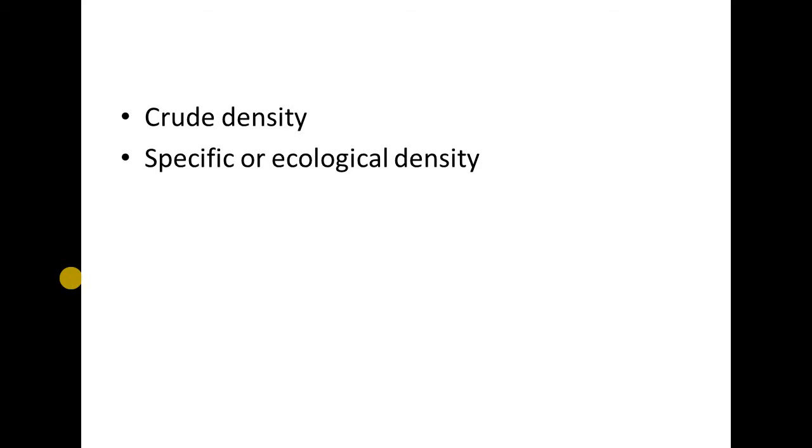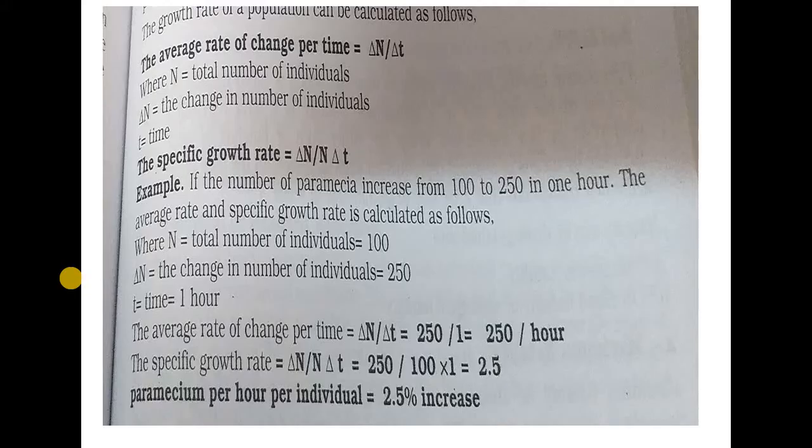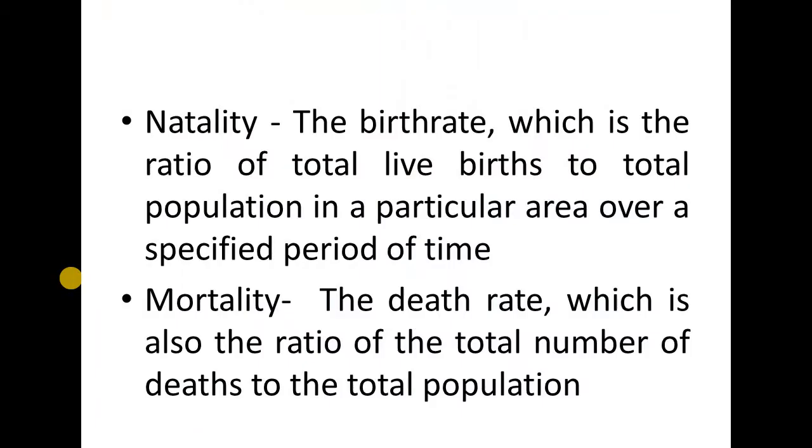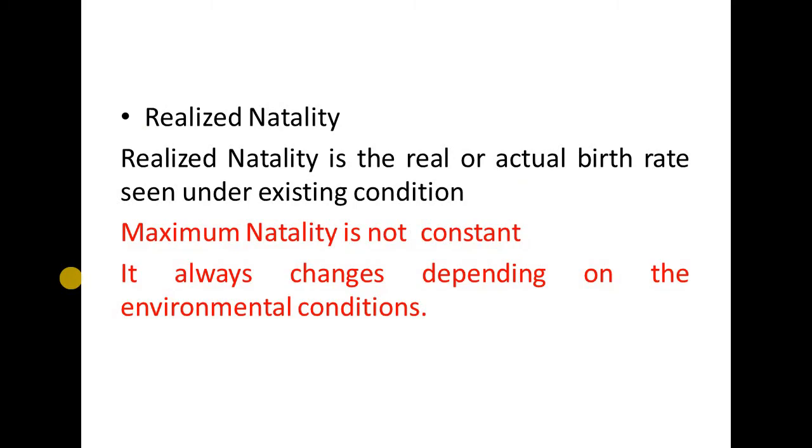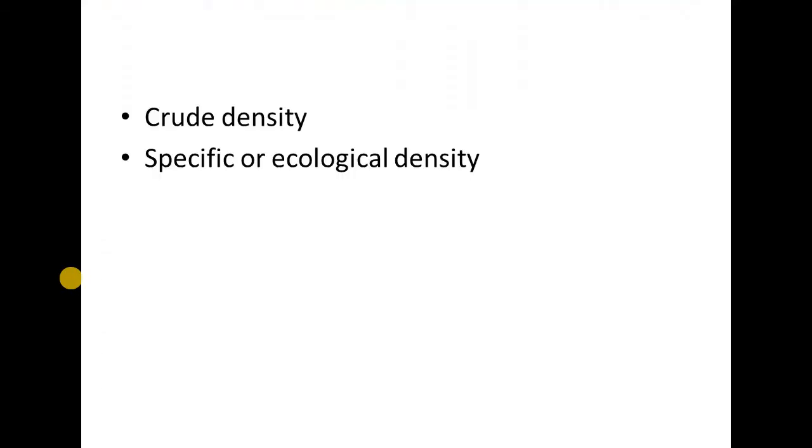Next, coming to the types of population density. The population density is of two types. One is called crude density, and another is called specific or ecological density. What is meant by crude density?